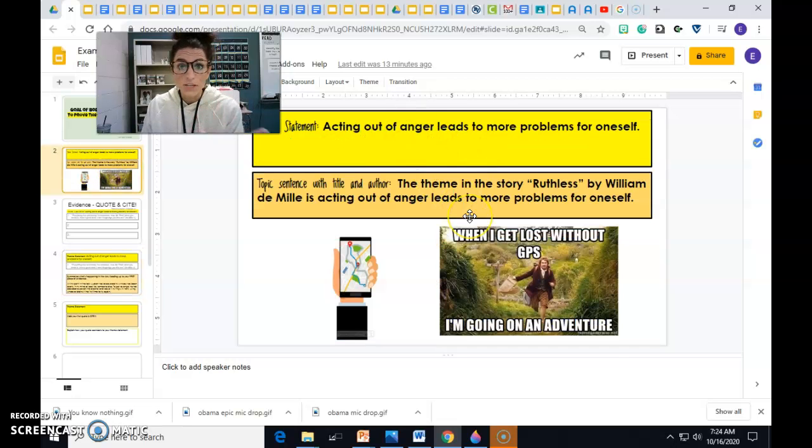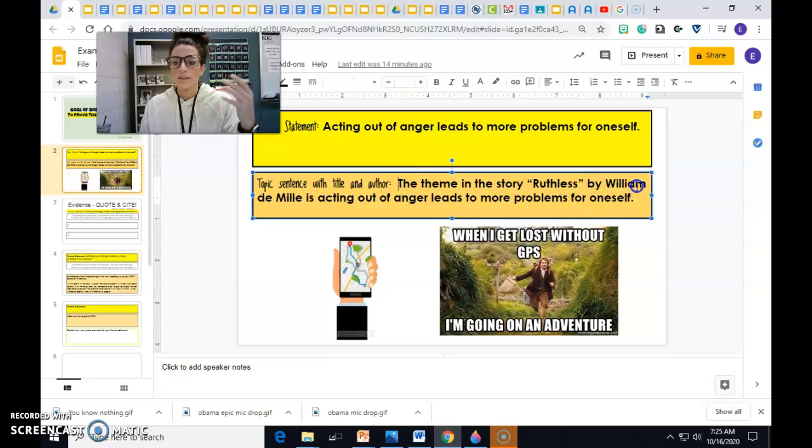Again, mine's out of Ruthless. Don't write yours on that. Yours is The Landlady, but you're writing a theme statement in case you need to finish your topic sentence. It is literally the same thing. The only thing you're adding on before it is that the theme in The Landlady by Roald Dahl is... Okay, so that's your topic sentence, which means we're writing an answer which we'll put into a paragraph on Monday together. So that's the topic of our paragraph.